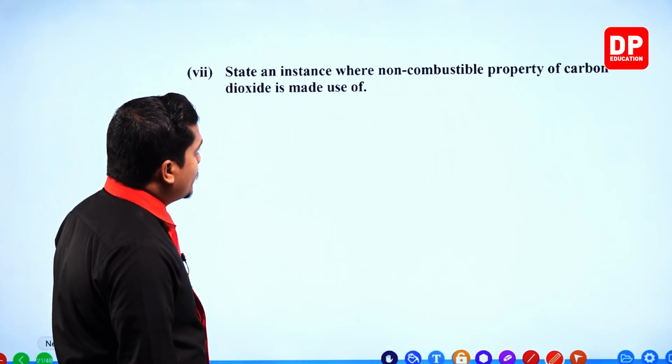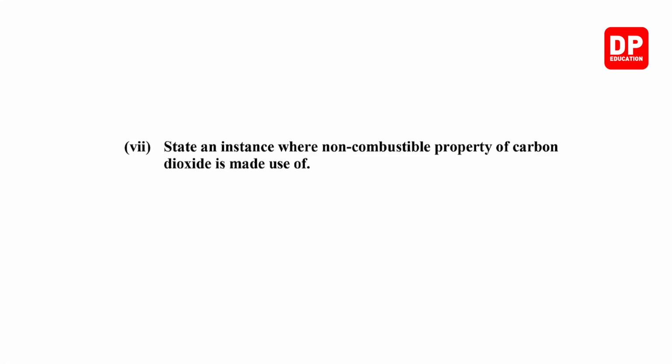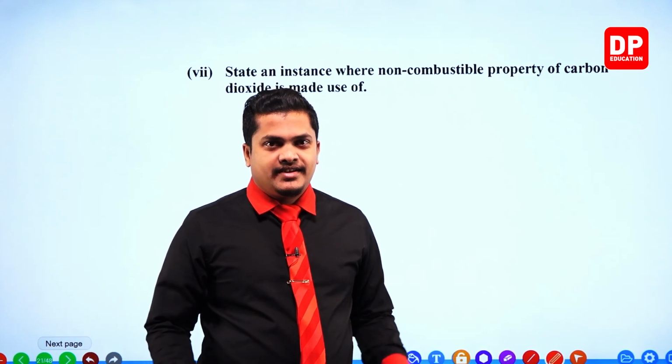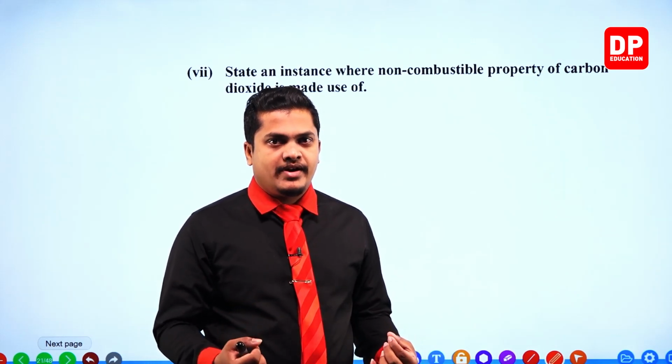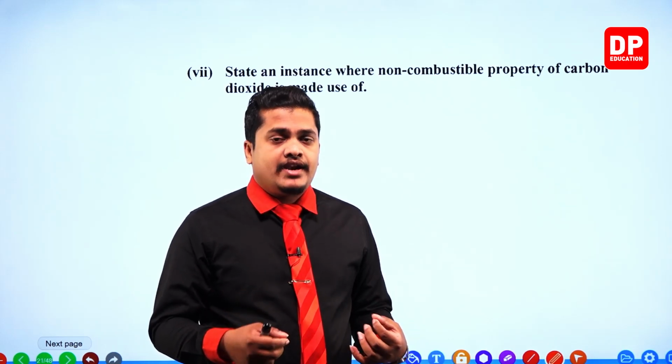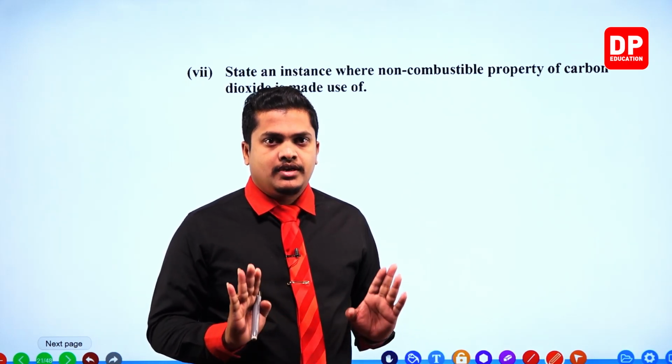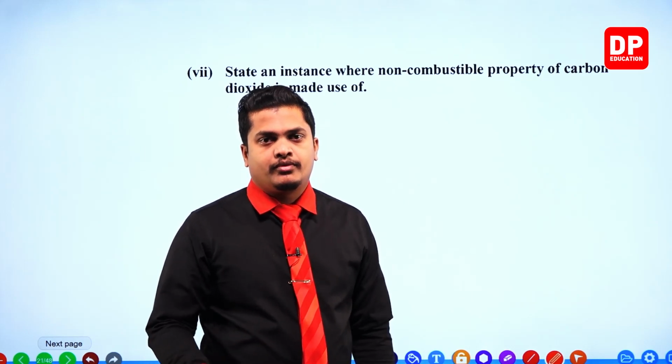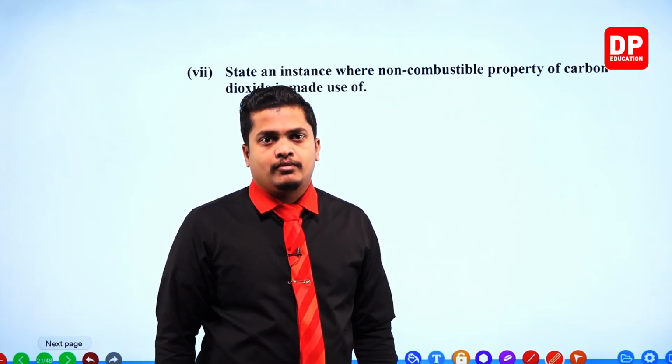State an instance where the non-combustible property of carbon dioxide is made use of. Like I said, carbon dioxide is not a combustible gas, and also not a supporter of combustion. Because of that, my dear children, we can use carbon dioxide to put off fire.